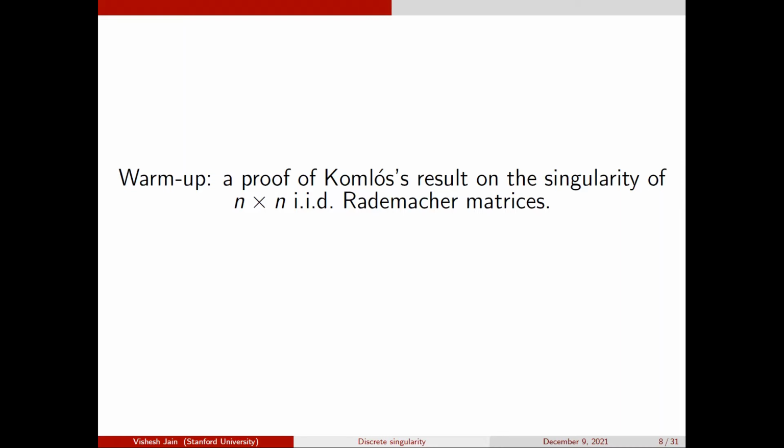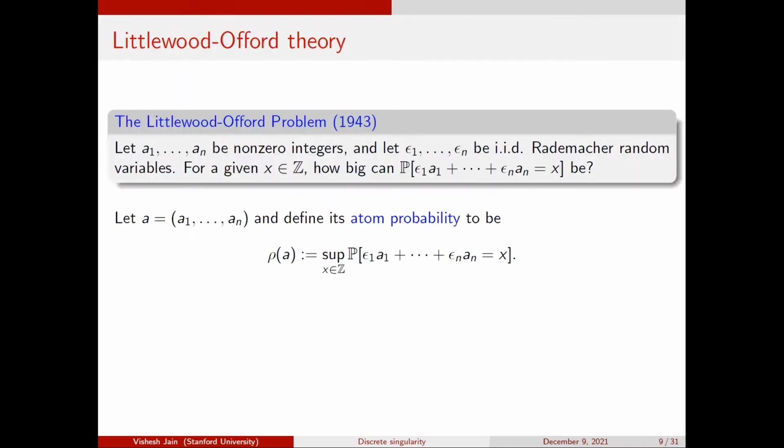So let me give you a proof of Komlós's result on the singularity of n by n IID matrices. I was using Bernoulli 1/2 last time in the first slide. Let me use Rademacher matrices just because it's slightly simpler. But at this level, there is no difference between Bernoulli and Rademacher. You can reduce from one to the other. Okay, so let's talk about anti-concentration. This is a very important idea in this area, and a lot of the development of this theory has been motivated by random matrix theory as well, especially the singularity and least singular value problems. This is the problem posed by Littlewood and Offord in 1943.